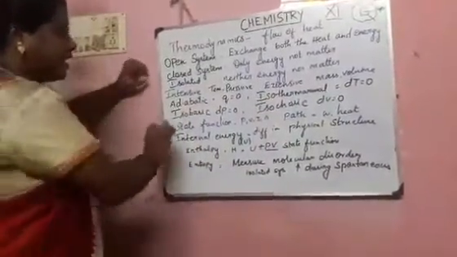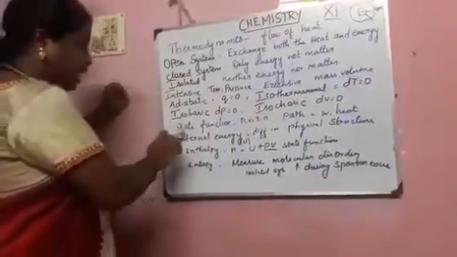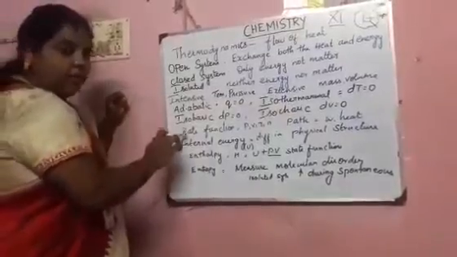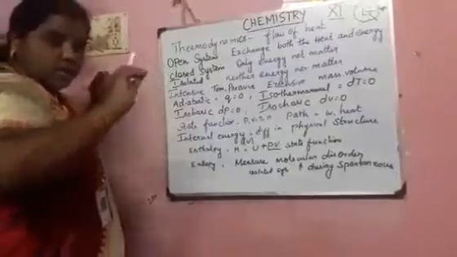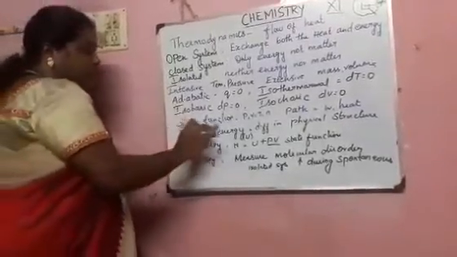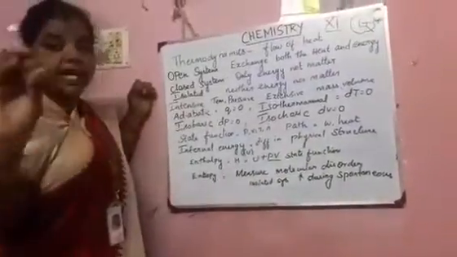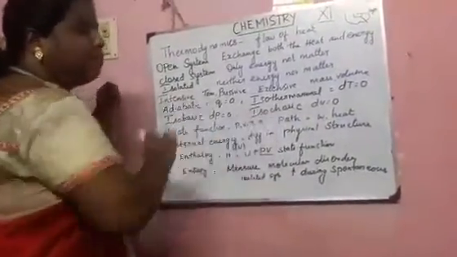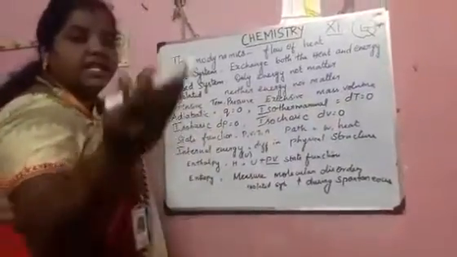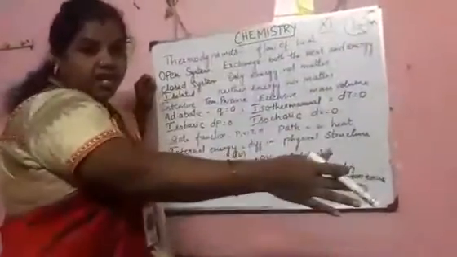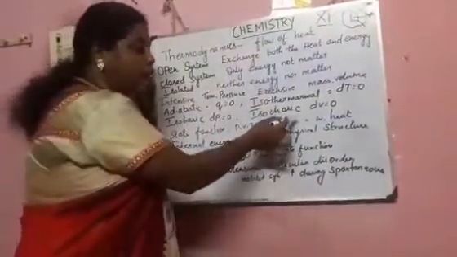Next one, state function. What is a state function and what is a path function? State function means it does not deal with the path of the function, how it has been differentiated. So state functions like pressure, volume, temperature and number of molecules are all considered state functions. But path functions are work and heat. For example, if you are increasing the heat, the work is differentiated, isn't it? So it deals with how it has happened. The path will be considered.